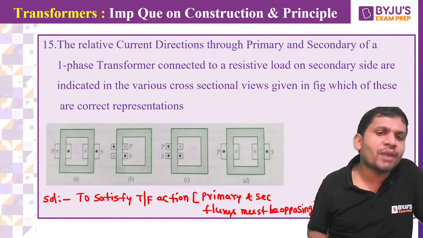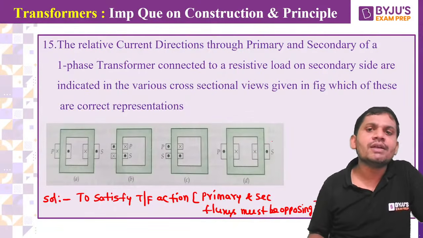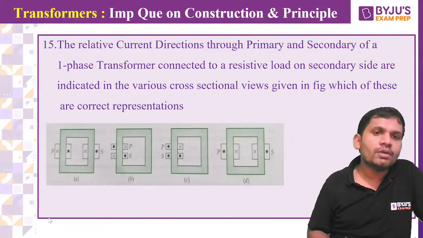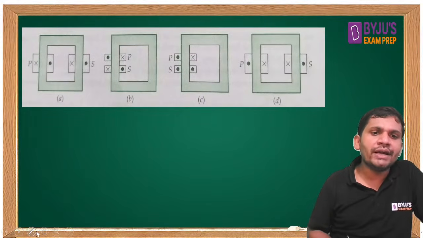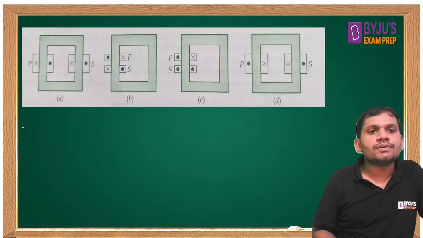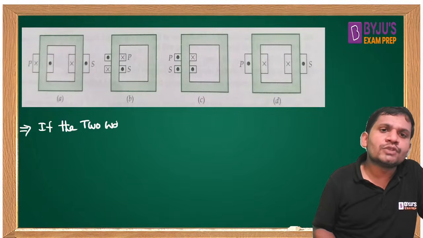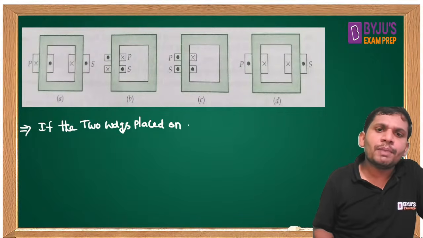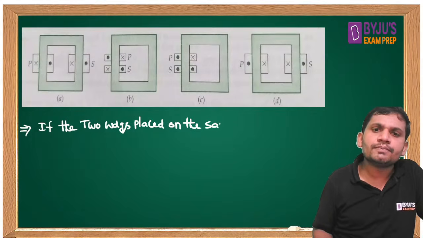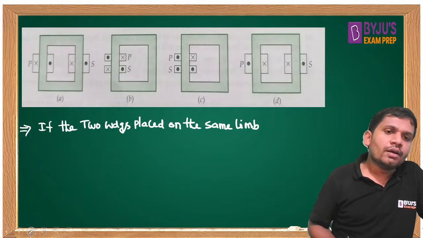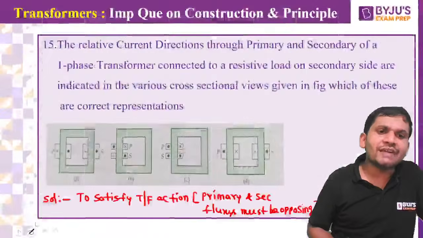To satisfy transformer action, students, there are two conditions. Here I want to write. Just a minute. To satisfy transformer action, if the two windings are placed on the same limb, this I am giving with respect to satisfying the transformer action.